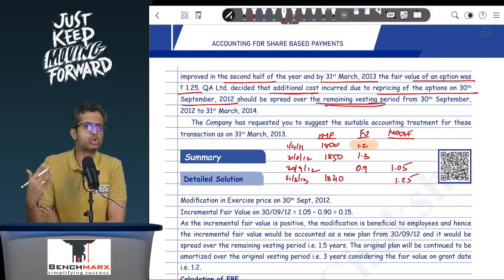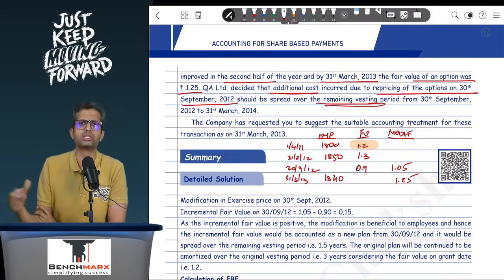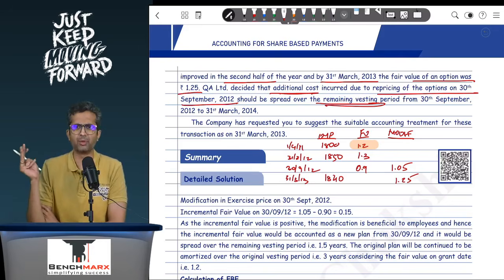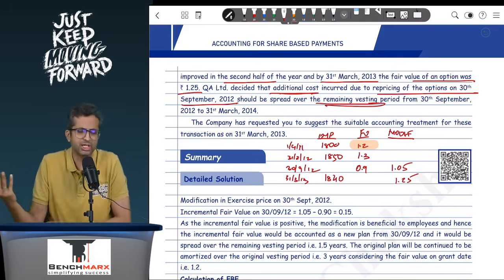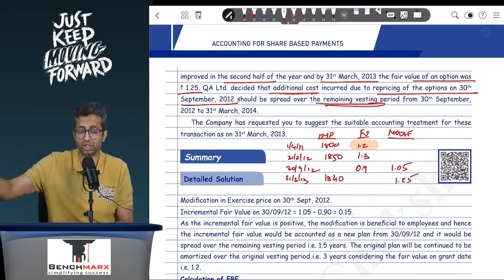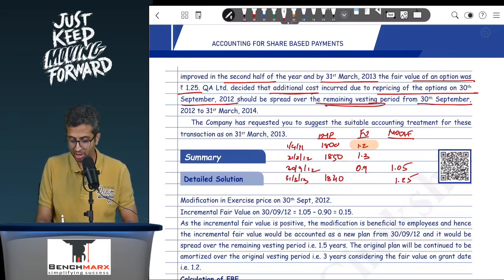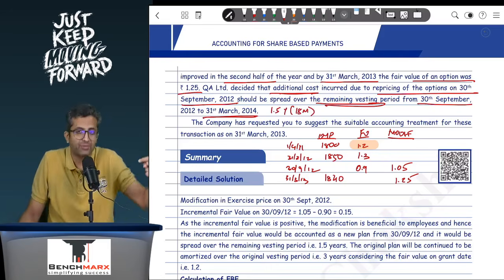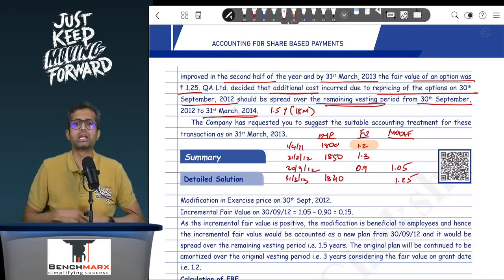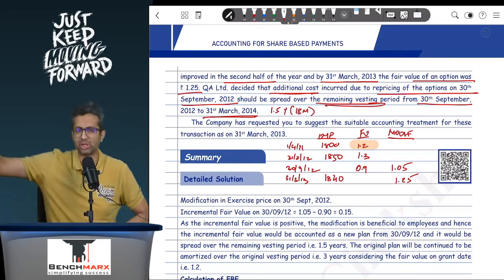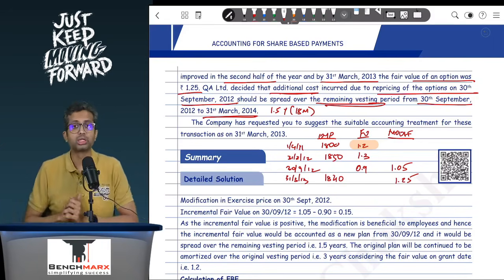18 months. Usually, you're trained to think that the vesting period is for the remaining full years, but that is not necessary. You can always have 1.5 years, or 18 months, remaining vesting from 30th September to 31st March. So that is 1.5 years or an 18-month vesting, out of which 0.5 years or 6 months are arising during the year 12-13 and the remaining 12 months or 1 year is arising during the year 13-14.